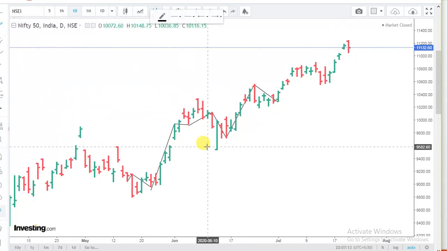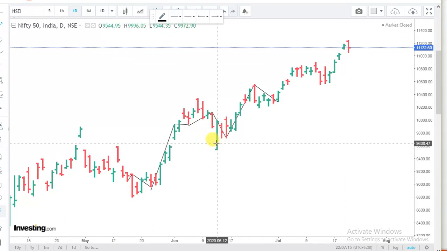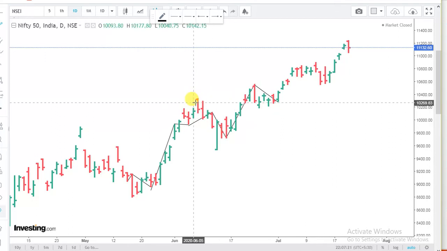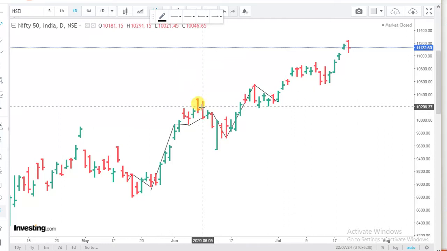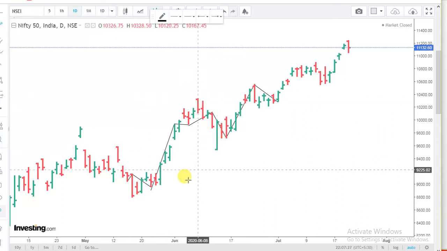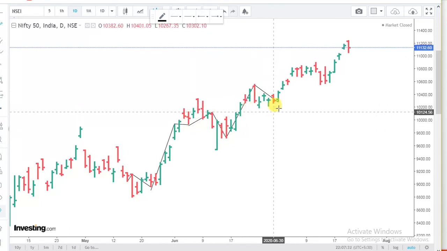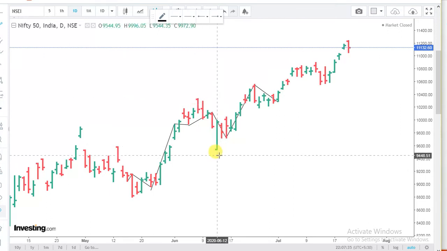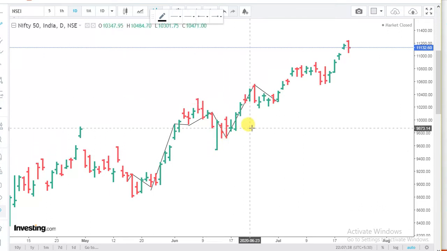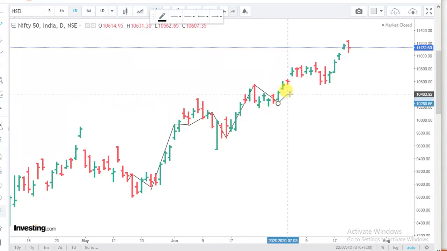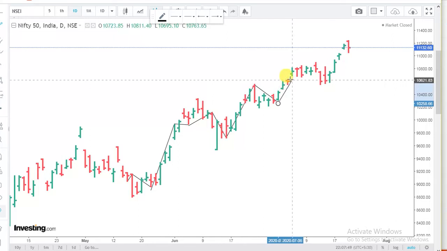In case a few people might be thinking why we have not taken this as a low, or why we have not taken this as a high, you can watch my previous videos where I have told that these tops and bottoms are coming from some other cycle. Although our cycle is able to catch most of the turns, a few of these turns are not caught by this cycle. After first, we have 3rd July as our high. 3rd is a Friday, so even 3rd or then Monday could also be taken.